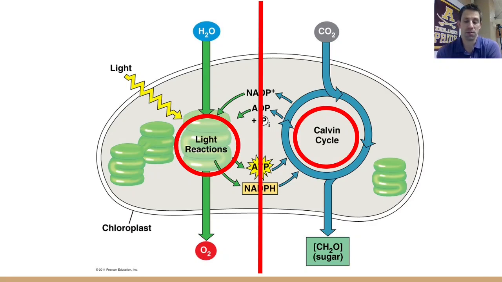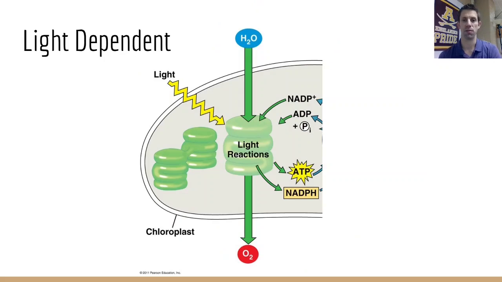It is called that simply because it does not use light directly. Now, it does rely upon the light-dependent reaction for the things that were made in it, but it does not absorb light in order for this process to happen. A quick overview of the Calvin cycle: carbon dioxide is brought in, and eventually we make glucose. You can see there are two separate processes taking place inside of the chloroplast to do photosynthesis. Let's take a look at each one of them individually.